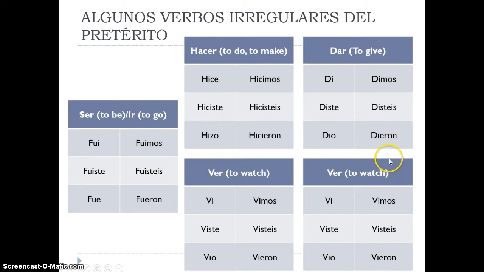Finally, here are the 5 irregular verbs that I told you we'd go over. Remember that ser and ir are exactly the same. Fui, fuiste, fue, fuimos, fuisteis, fueron. Okay? They have the exact same verb forms in the preterite. Hacer, to do or to make, is hice, hiciste, hizo, hicimos, hicieron. Ver, to watch, is vi, viste, vio, vimos, vieron. Dar, to give: di, diste, dio, dimos, dieron. And ver. Oops, I'm sorry, I included ver twice. Well, you'll learn it twice as well then. Vi, viste, vio, vimos, vieron.